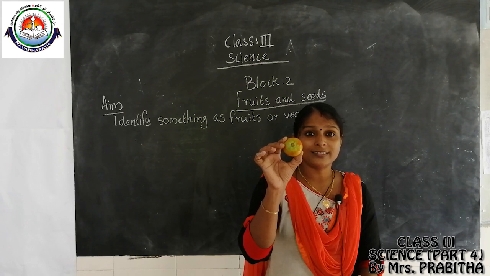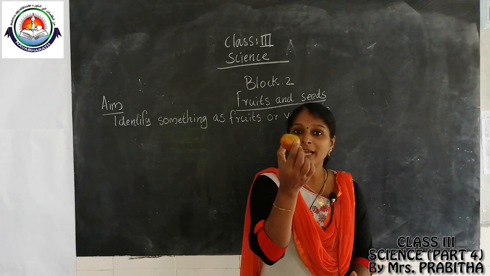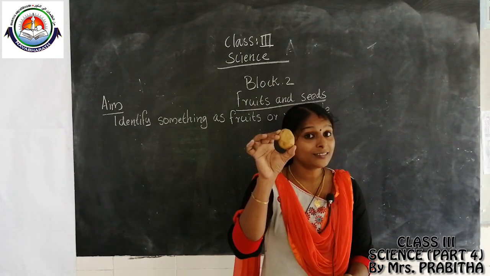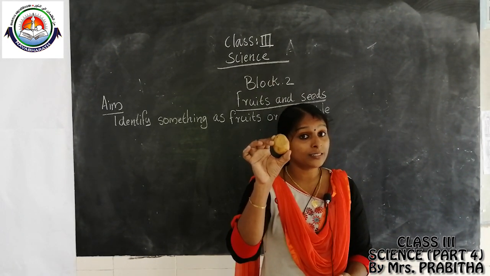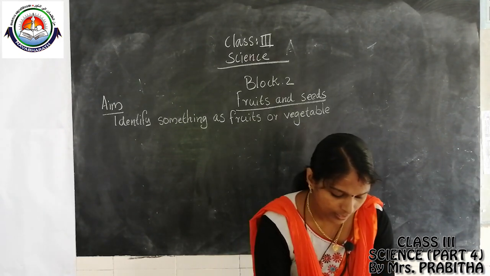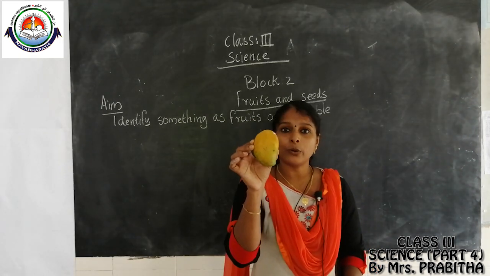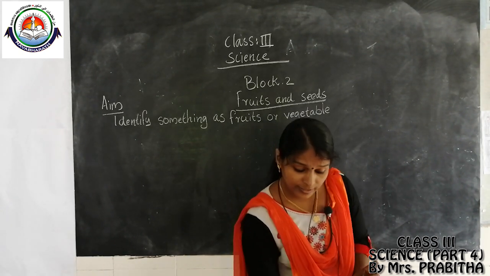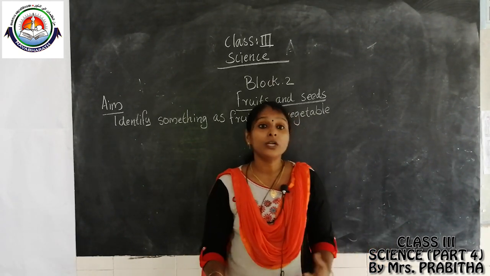What is this? This is tomato. Then what is this? This is potato. Okay. This is mango. So these are the three things I brought today to understand whether it is a fruit or a vegetable.